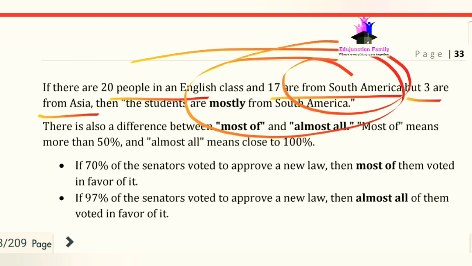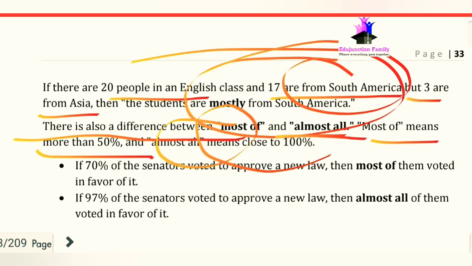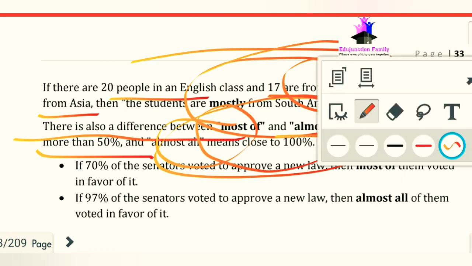Okay, so there is also a difference between most of and almost all. What's the difference? Most of means more than 50% and almost all means close to 100%.